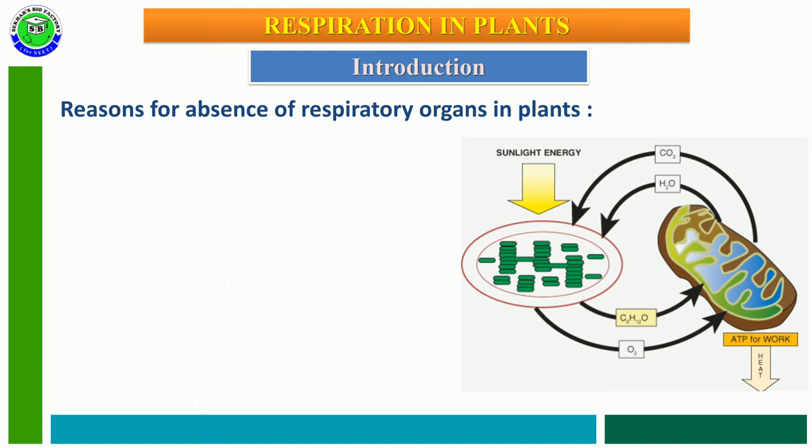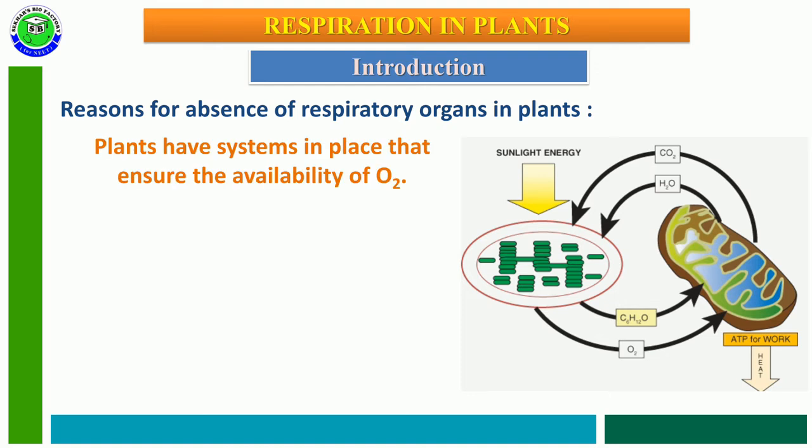The main reason for the absence of respiratory organs in plants is that plants have a system that ensures the availability of oxygen.